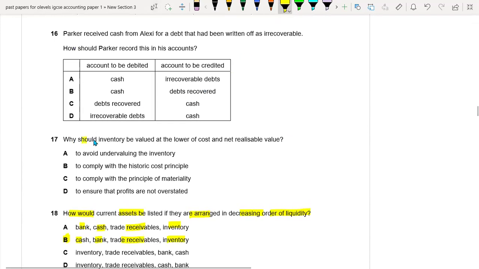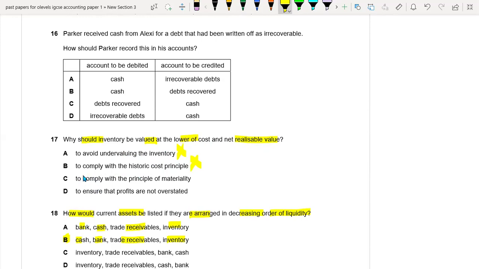Question 17. Why should inventory be valued at the lower of cost and net realizable value? To avoid undervaluing the inventory, no. Sometimes your NRV is lower, and sometimes your cost is lower. So this is not for undervaluing the inventory. To comply with the historic cost, which says that you should record your assets at the amount at which you have bought it. But here you can see that we are only considering the lower of cost or the NRV. So this is not the right option.